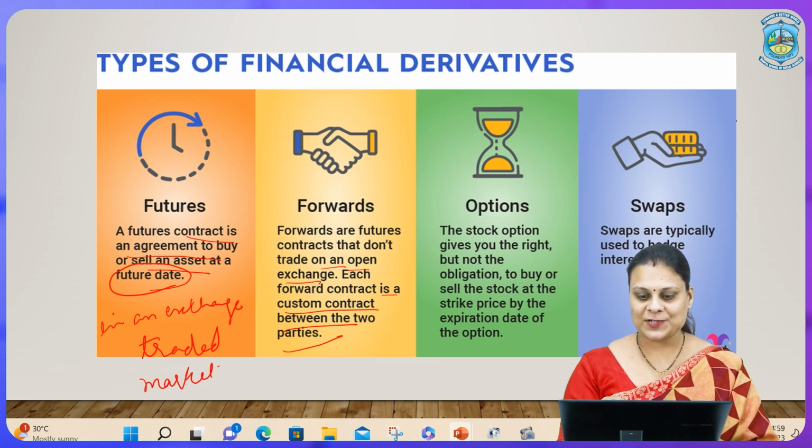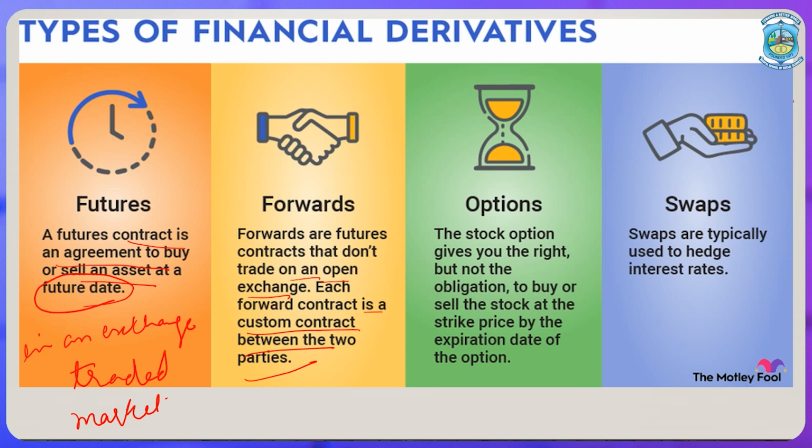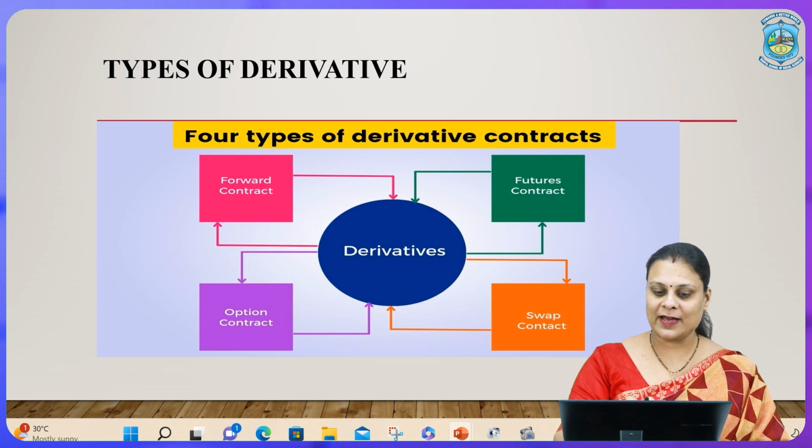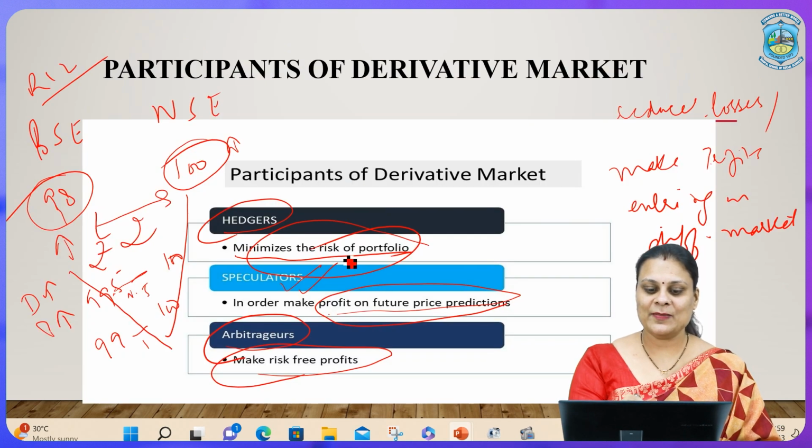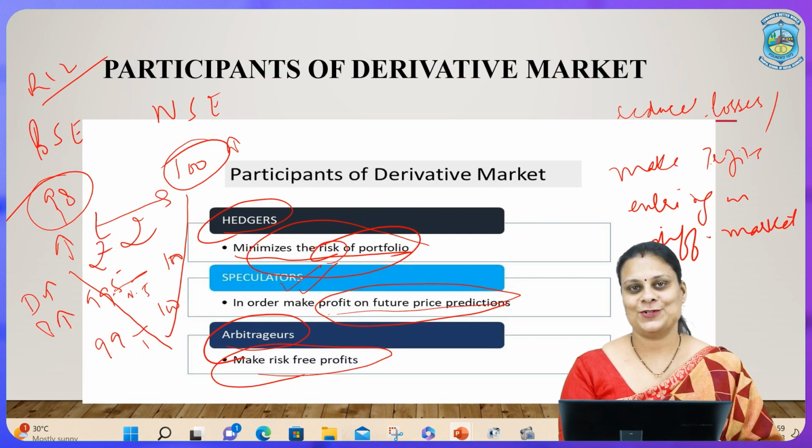Options give you the right. Now, this is very important. Options give you the right, but not the obligation, to buy or sell the stock at a strike price by the expiration of the option. Strike price is the price that has been agreed to buy or to sell. Swaps are typically used to hedge interest rate risk. Now, talking about hedge, what did we mean by hedge? Going back to this, hedge is minimizing the risk of the portfolio.